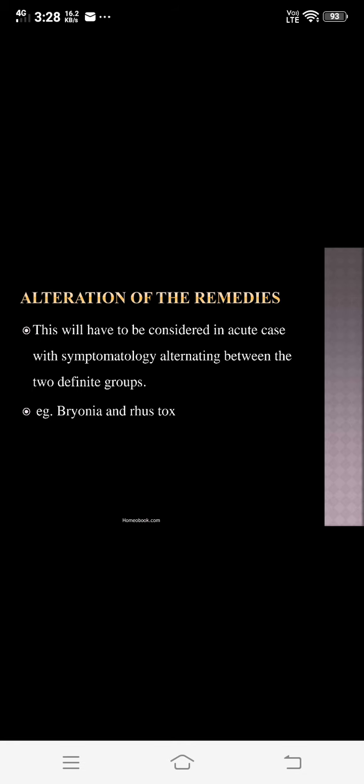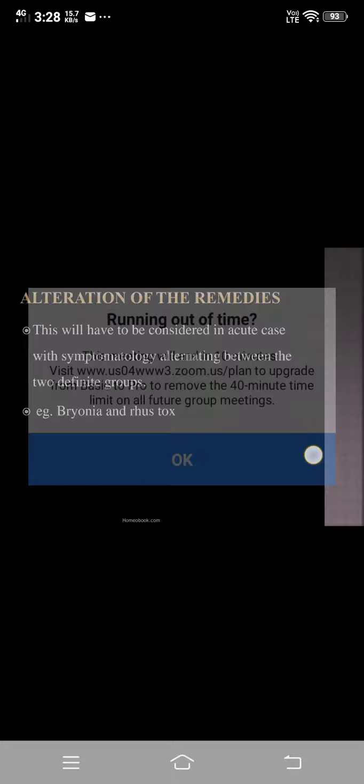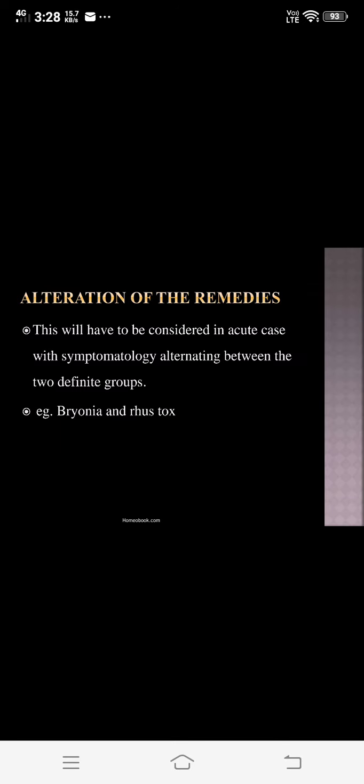That is, you have a symptomatology of two different groups. In that case you have to alter the remedies, or in those cases where you find the alterations of the symptoms, you may require these two groups of remedy, or two definite groups. For example, in some cases you require Bryonia, but in the same case after some time you may require Rhus tox.